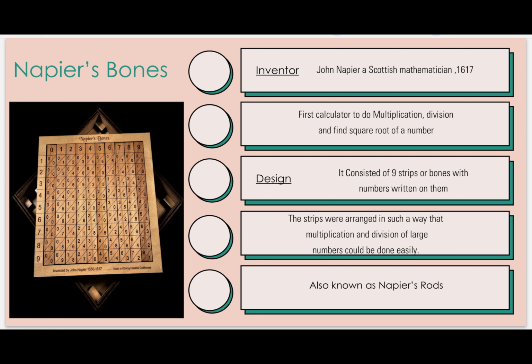This could find the square root of a number. Design: it consists of 9 strips of bone. Everyone will get confused why there is bone here, bone here. See, this was invented in 1670. At that time, iron and stainless steel were not basically used. So they used just bone or wood also.